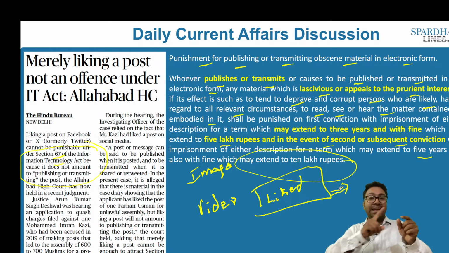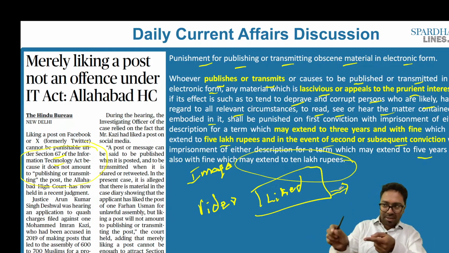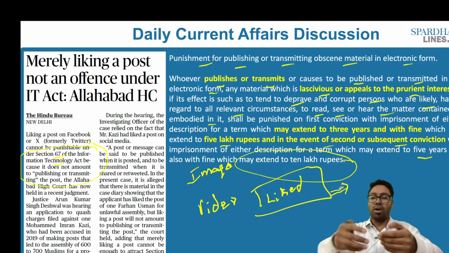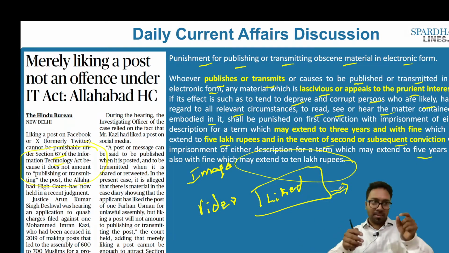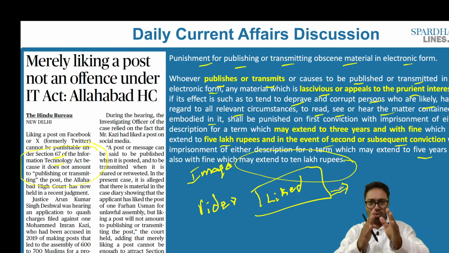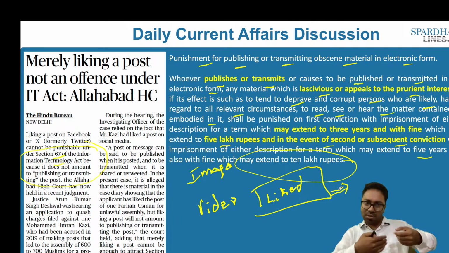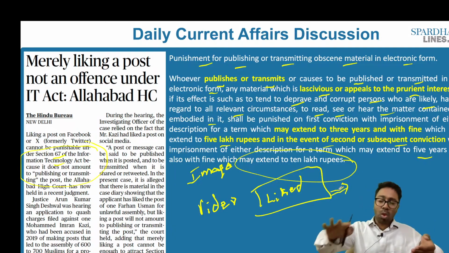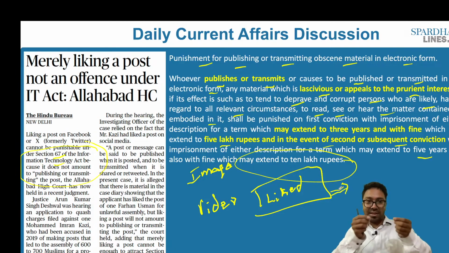Now the question is about the like. What happens in publishing? You upload an image. What happens in transmitting? You take particular content and post it on your wall, but you are not the original creator or the original person who uploaded it. The question asked before the High Court was whether liking is equivalent to publishing or transmitting. There are two ways of looking at it. If I am publishing, I am uploading it, I am the person creating it. What is transmitting? I am recirculating the same message. But is that the same as liking?